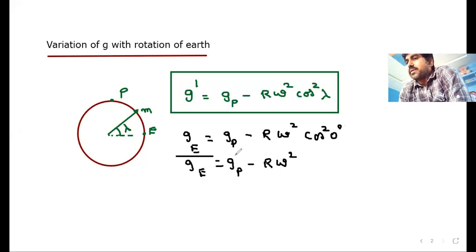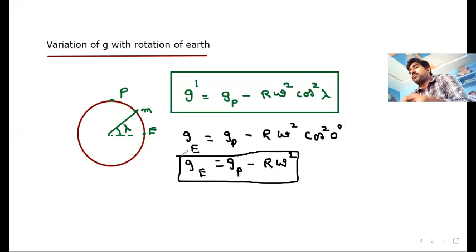That means because of rotation also, there is a small change in the value of G between equator and poles. Okay, in the previous case, because of shape of the earth, there was a difference of 0.018 meter per second square.